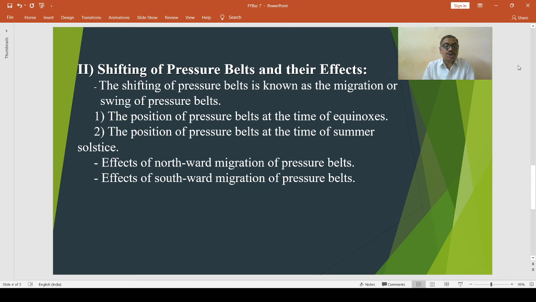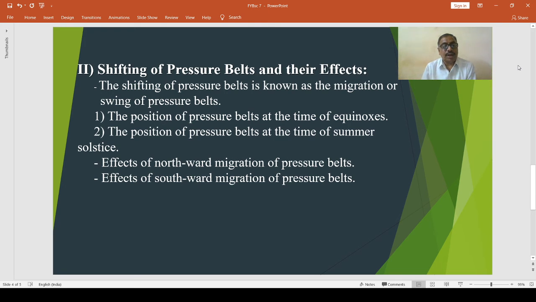Then the position of pressure belts at the time of summer solstice, that is 21st June. With the apparent migration of the sun by 23 and 1/2 degree towards north, the pressure belts also shift by 5 degree latitudes towards north.